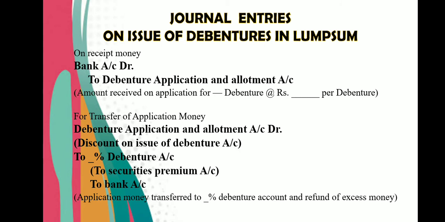If excess application money is received and it is rejected, then bank account will be credited. So when debentures are issued in lump sum, in that case these two entries will come. In the second entry, as per the information given in the exercise, you have to pass the journal entry.